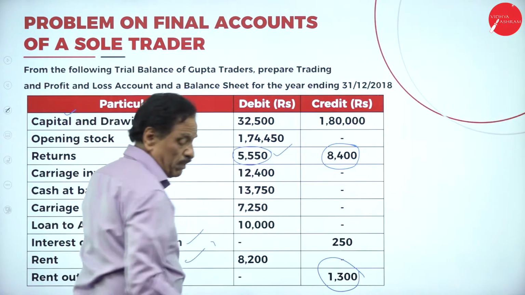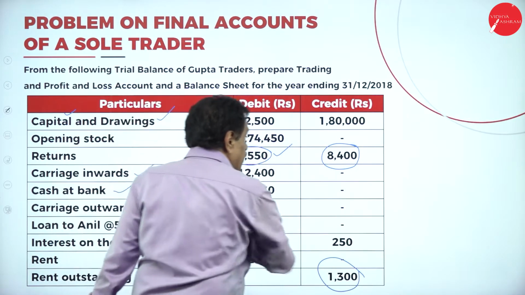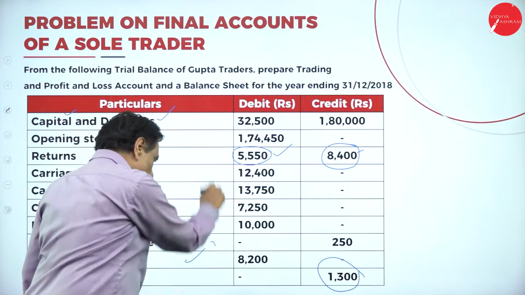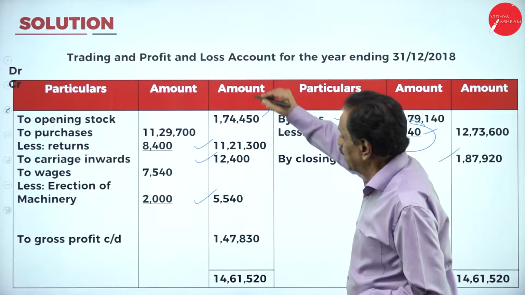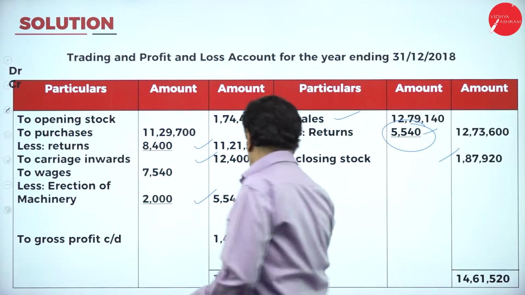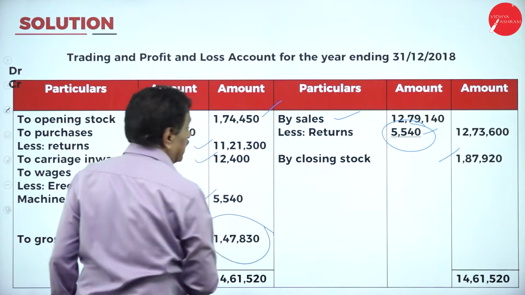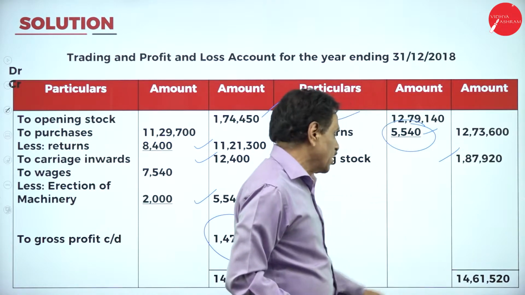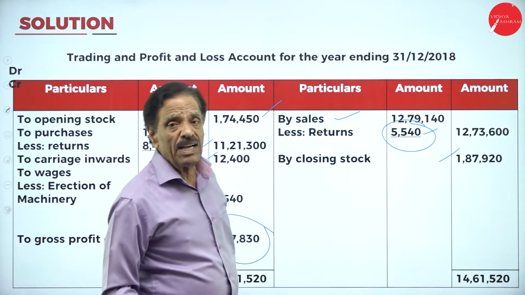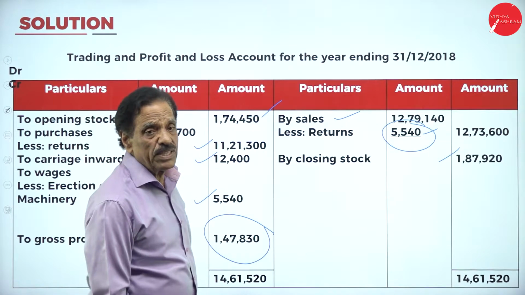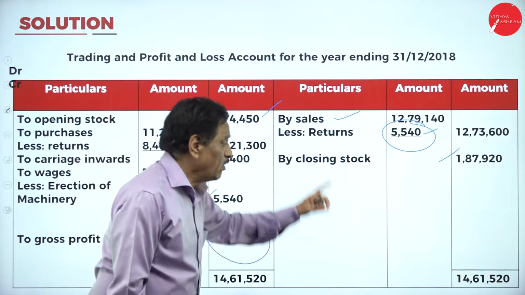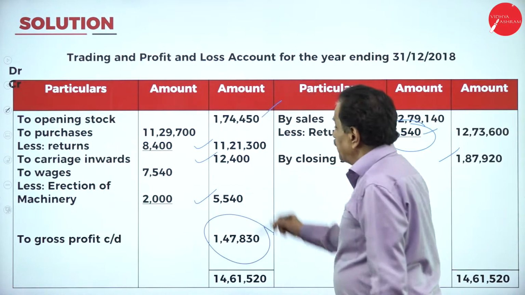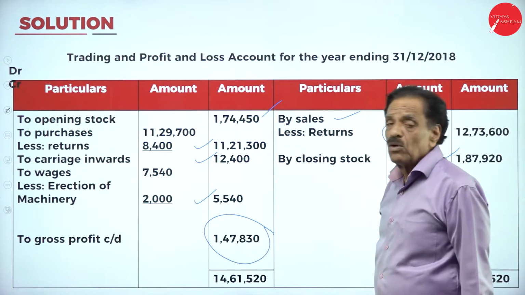This amount should be deducted from sales. This should be deducted from purchases. Then we are going to explain one by one now. Whatever the result comes, 1,47,830. You add all this for 12,73. How much should be added? 1 lakh. The total will come 14,61,520. Take it down. As the total comes, then when you take the difference it will come.